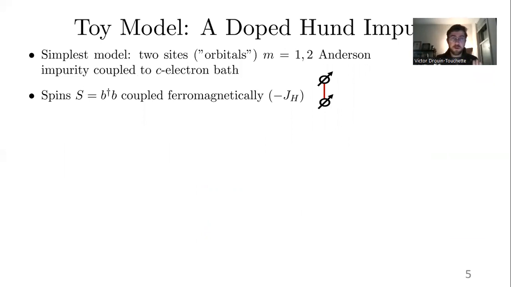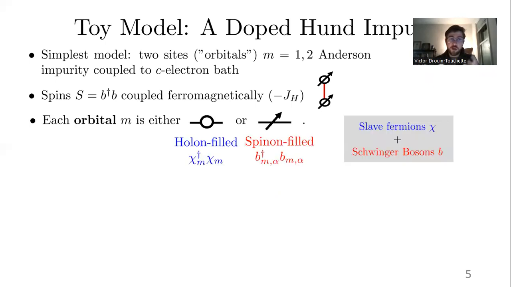The simplest model that we're considering is 2 sites, called orbitals really, in this case. So we have a quantum impurity model with 2 orbitals. And we consider an Anderson impurity model where we let the valence fluctuate, with 1 being the half-filled impurity site. And these spins are coupled ferromagnetically via Hund's coupling. And so each orbital here is either empty or has a spin.